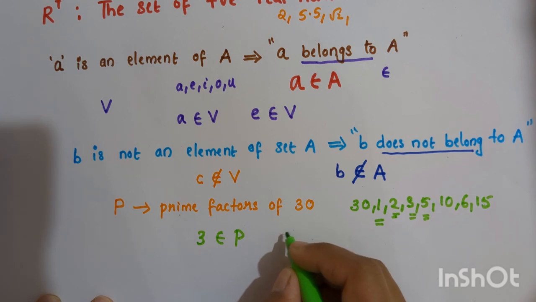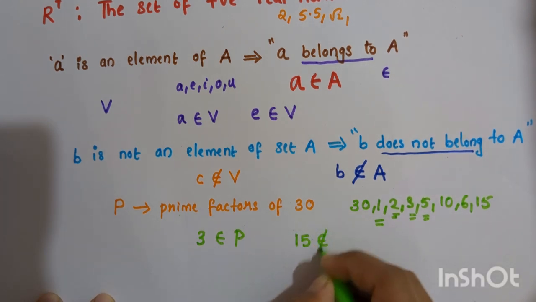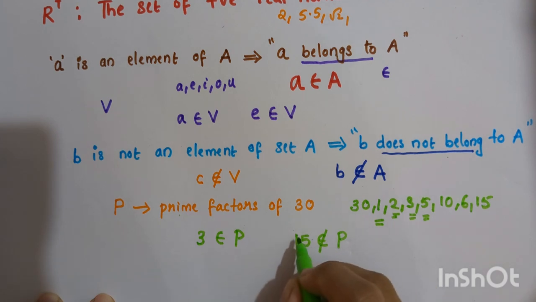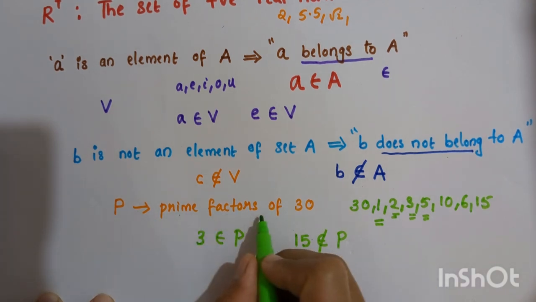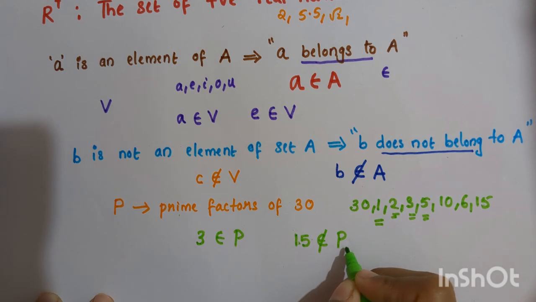Now we can write the number 15 is not an element of P, because P is the set of prime factors of 30. 15 is a factor of 30, but 15 is not a prime factor. So 15 does not belong to the set P.